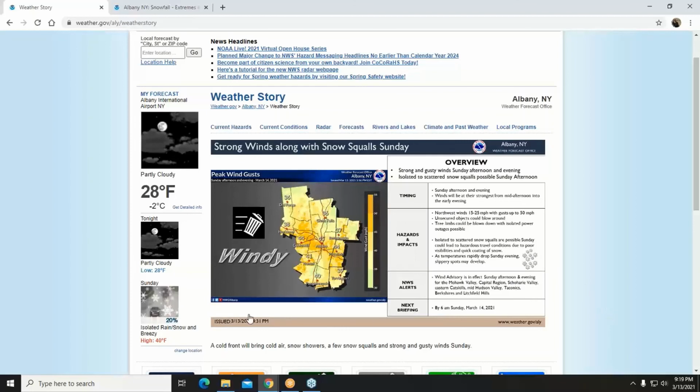So for this example, for today we did update it at 4:30 p.m. This is a product that we issued to discuss strong winds and snow squalls that are coming tomorrow. So here we give a brief summary of what to expect. And then on the bottom, we do have a text summary to supplement the graphic. But really, Weather Story could be one-stop shopping, quick, what is the message of the day? Boom, read it. And then if you want to dive into the details, you can visit your point and click. But if you just want something short and sweet, the Weather Story would be a great first stop.